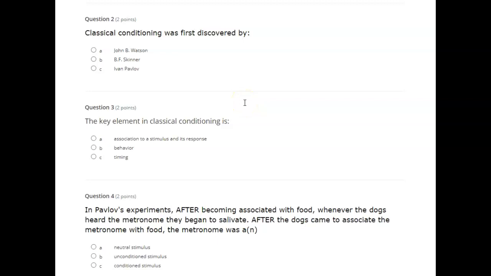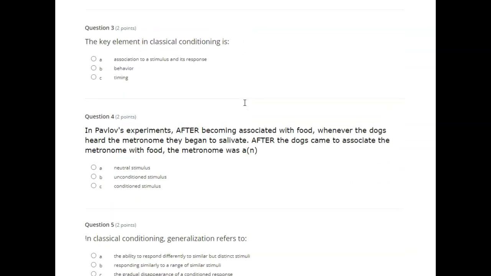Classical conditioning was first discovered by A. John B. Watson, B. B. F. Skinner, C. Ivan Pavlov. The key element in classical conditioning is A. Association to a stimulus and its response, B. Behavior, C. Timing.